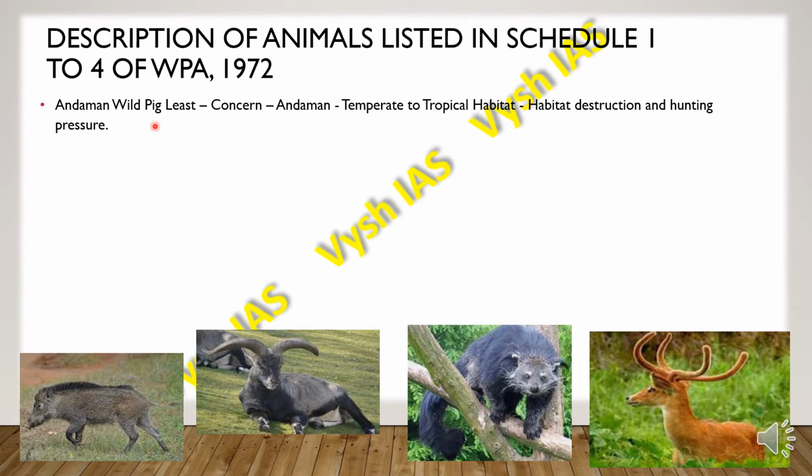So the first one is the Andaman wild pig. The status is least concern and it is found in Andaman. It needs vegetation of temperate to tropical habitat forest, and there is a lot of habitat destruction and hunting pressure on this animal.